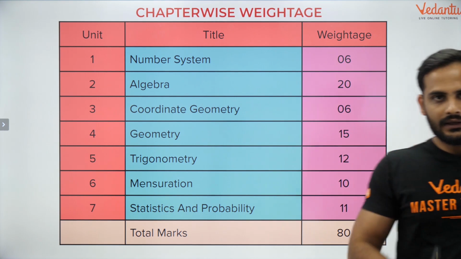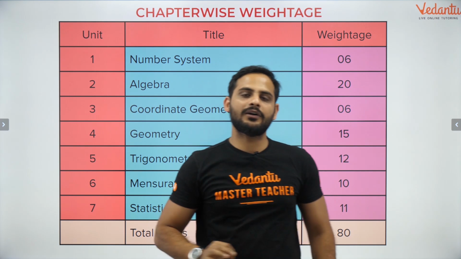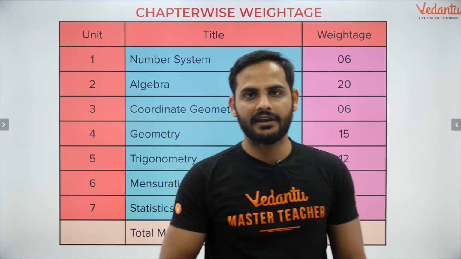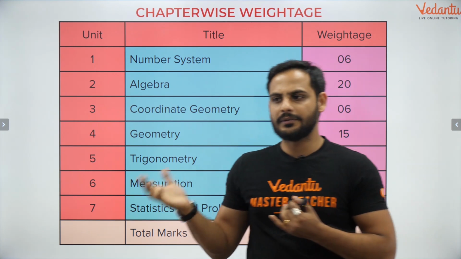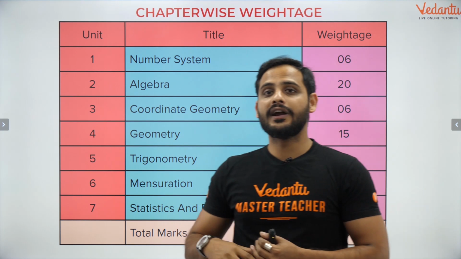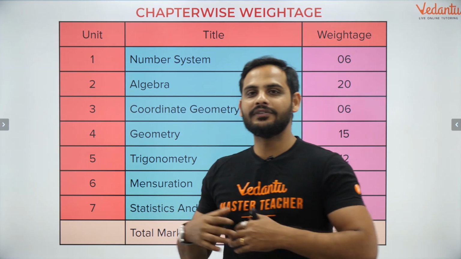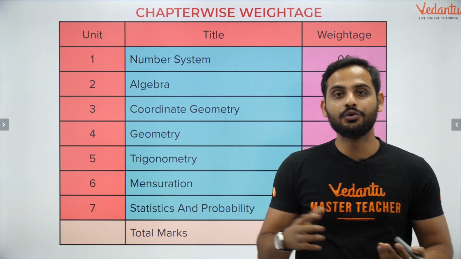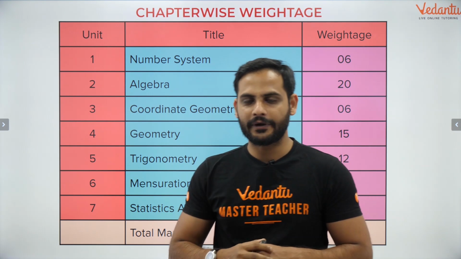Now let us understand. Number system is your first unit, real numbers. In this, the first thing you should be very careful about is that if there is a question in Section B or Section C, it will be: prove that root 2 is an irrational number, and prove that root 5 plus 2 plus root 5 is an irrational number. So proof of irrationality is a very important part.